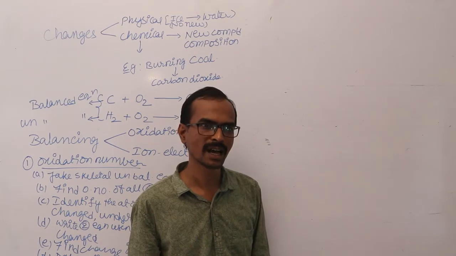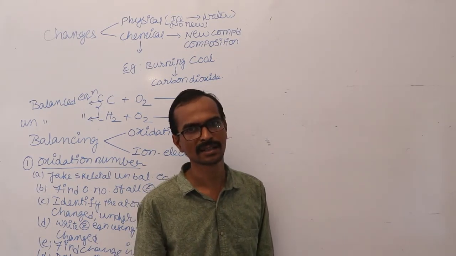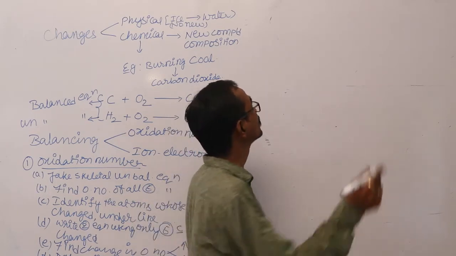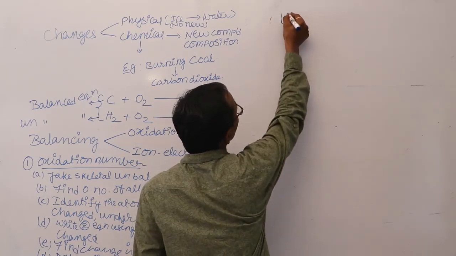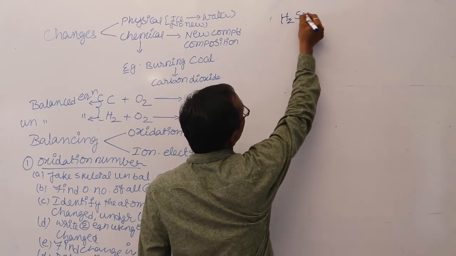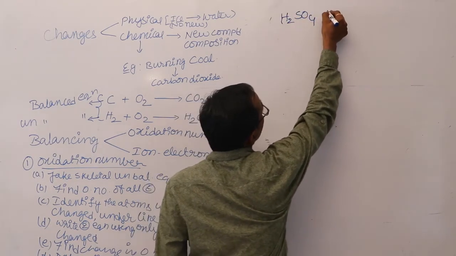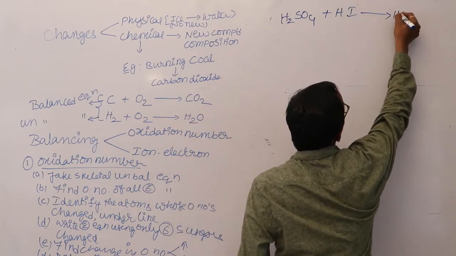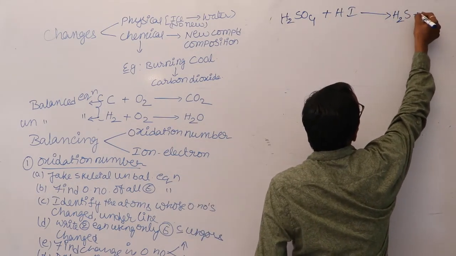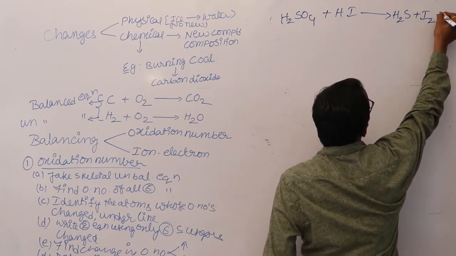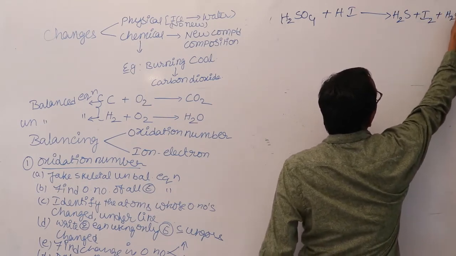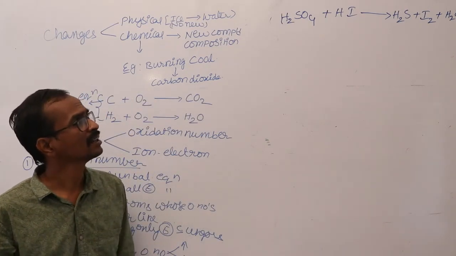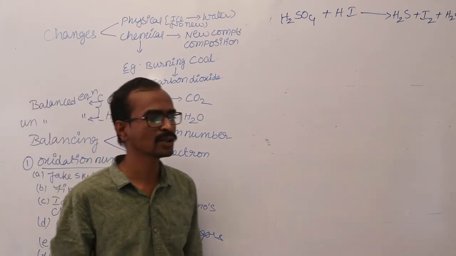Now let us see another example for balancing the unbalanced equation in oxidation number method. That is a very simple equation. H2SO4 reacts with hydrogen iodide HI to form H2S plus I2 plus H2O. This is the equation given for us. H2SO4 reacts with HI and forms H2S, I2 and water.